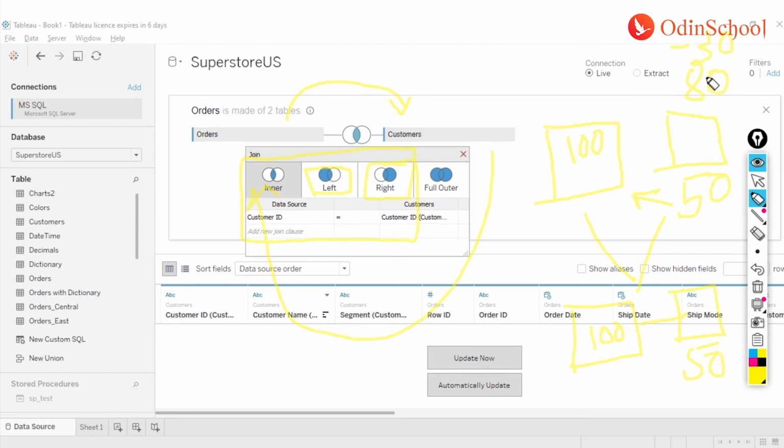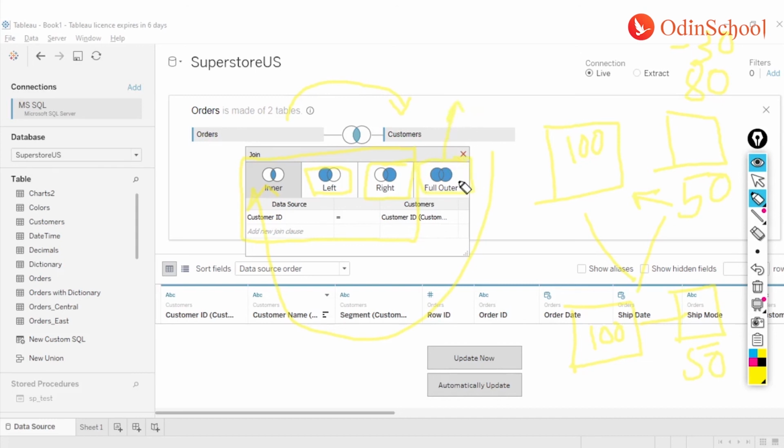Now in this kind of situation, this kind of table join is also valid. However, let's say you have a situation where you do not want to lose this kind of data, then we will leverage a mechanism which is called a full outer join.